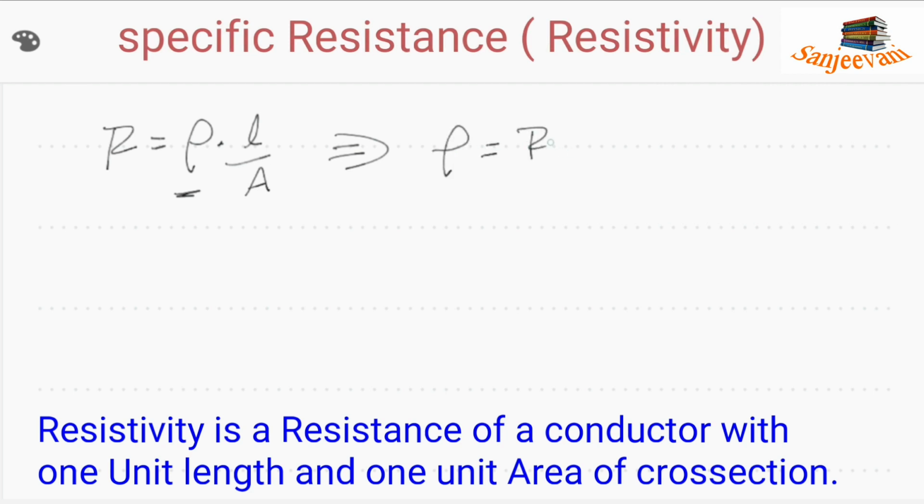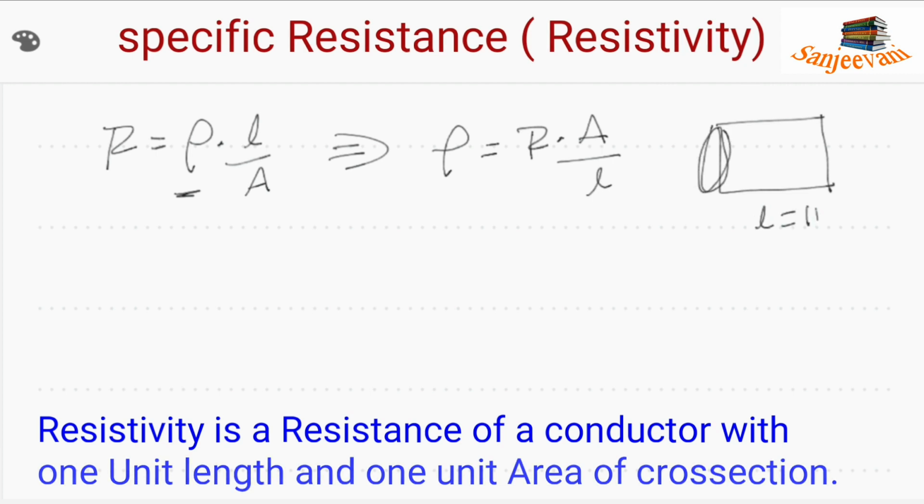I am taking a material of 1 unit length and 1 unit area of cross section. Length is equal to 1 meter. Area of cross section is also 1 square meter. This is the area of cross section, this is the length. I am going to substitute these values in this formula.